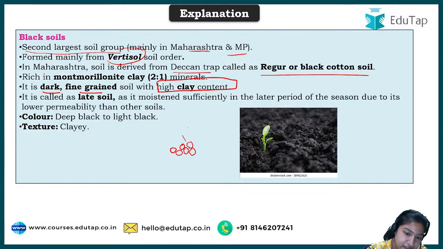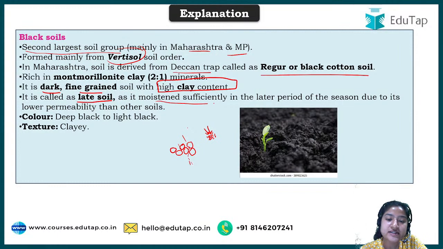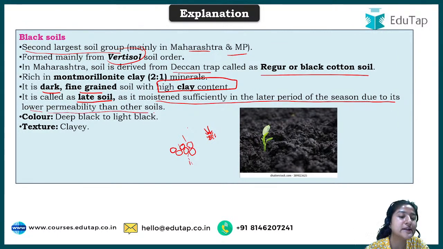So water easily percolates. But if we talk about the structure of clay, the particles are small and pretty close to each other, right? So the water cannot percolate easily. That is why it is also known as late soil. And why is it called so? Because it moistens sufficiently in the later period of the season due to its lower permeability than other soil.